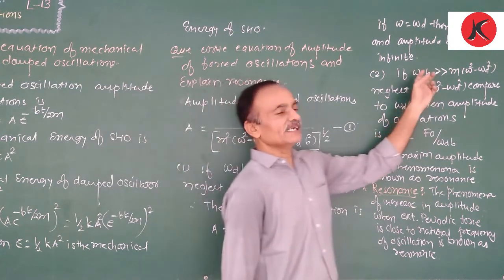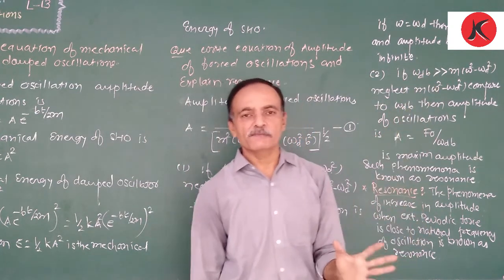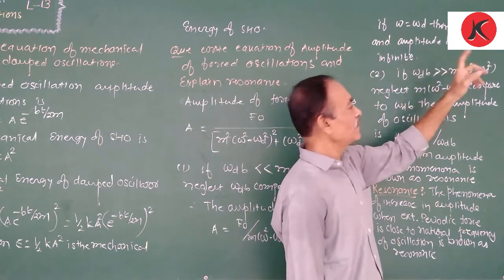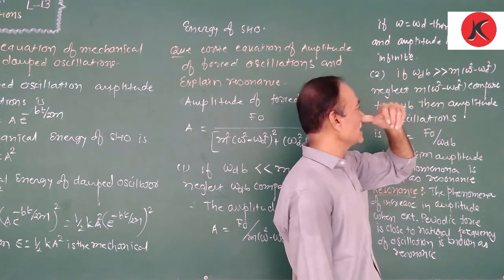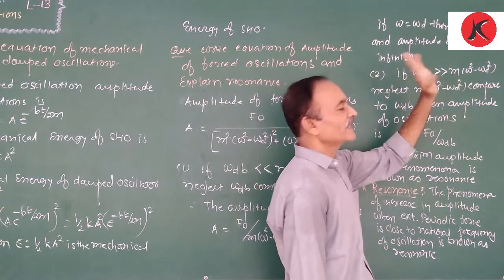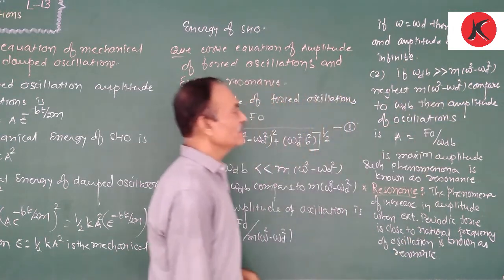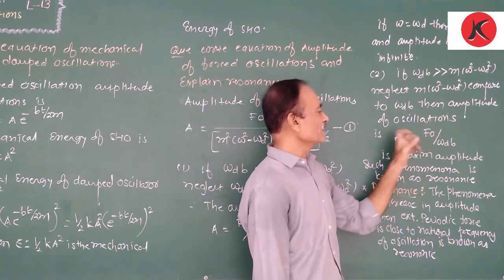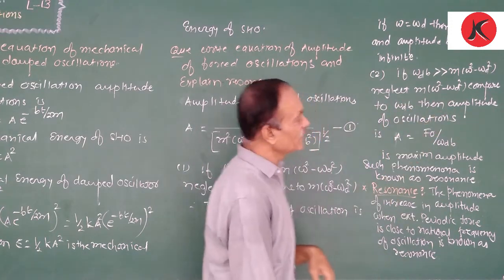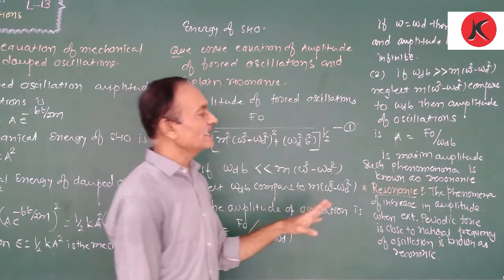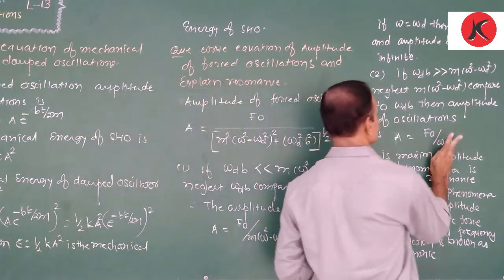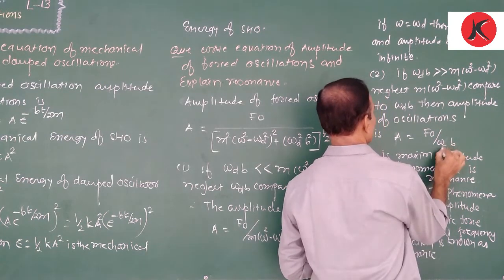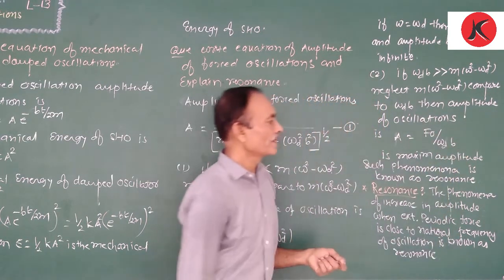Now, if the frequency of the external periodic force is such that m into omega square minus omega d square is much smaller than omega d into b, we neglect m into omega square minus omega d square compared to omega d into b. Then the amplitude is given by this equation: A is equal to f0 upon omega d into b.